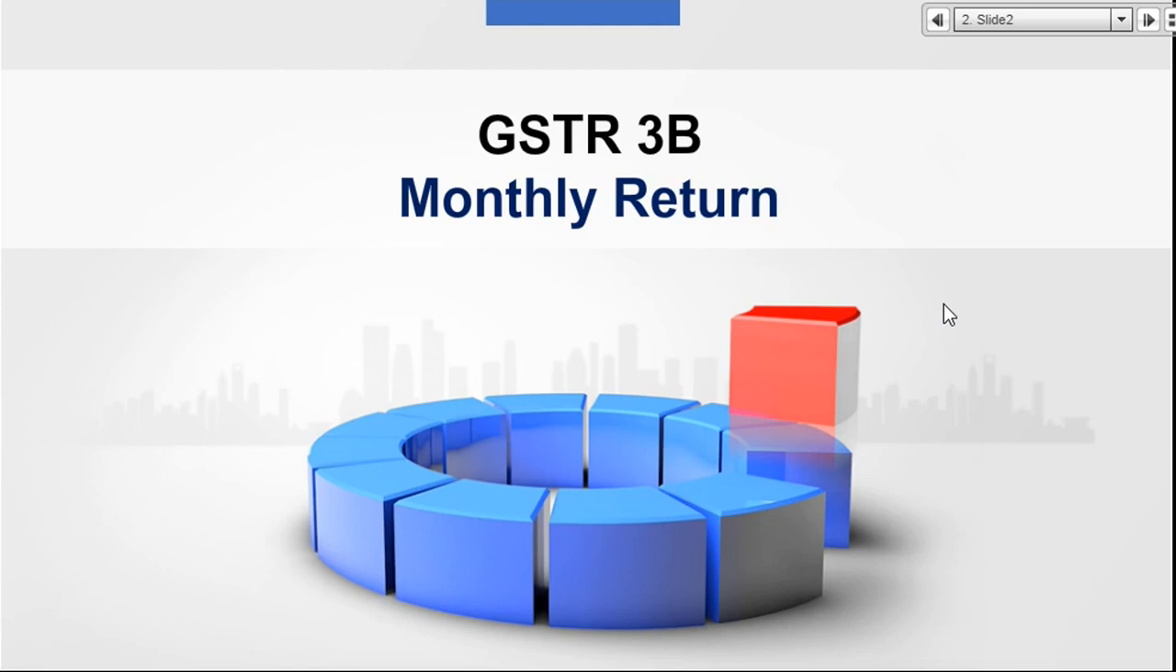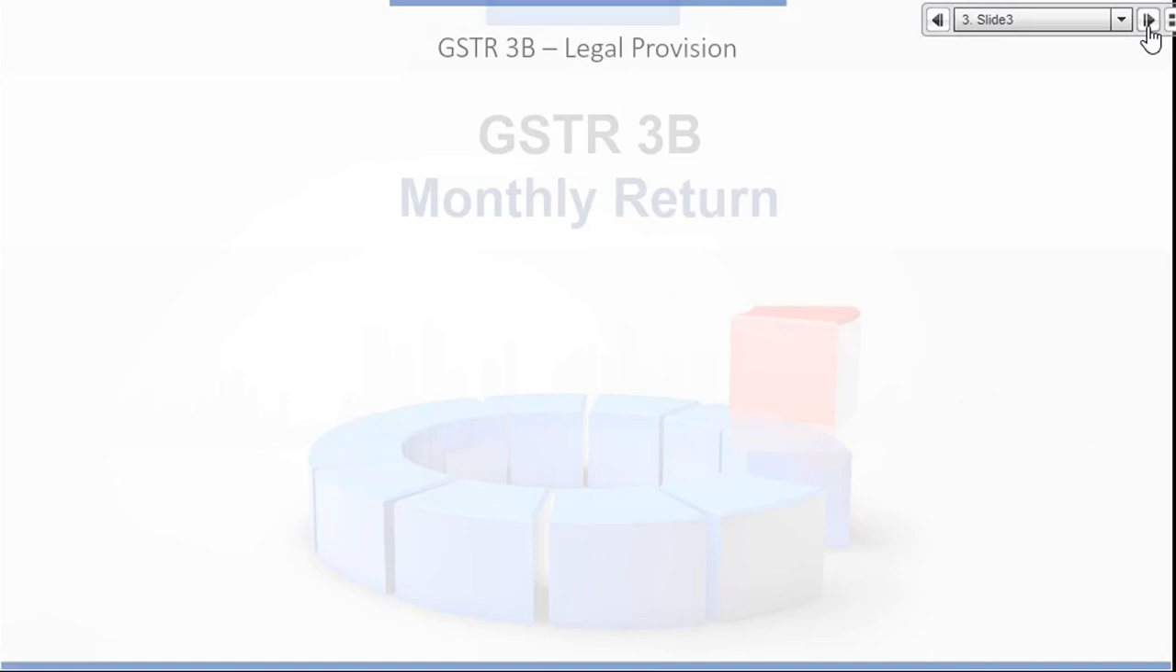So moving back to GSTR 3B. This is a summary return which was introduced in place of GSTR 3. This return was introduced for collection of tax and claim of ITC. So it is a summary return only. It does not have detailed contents.